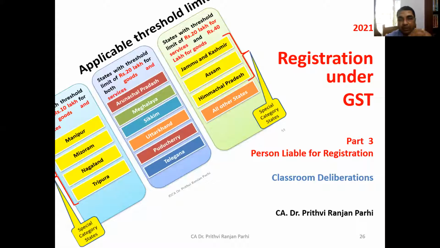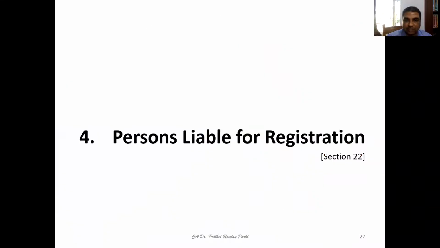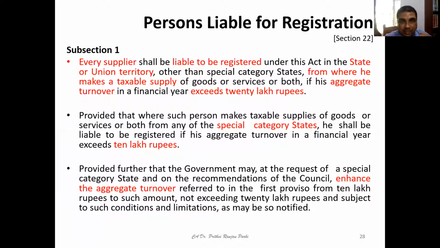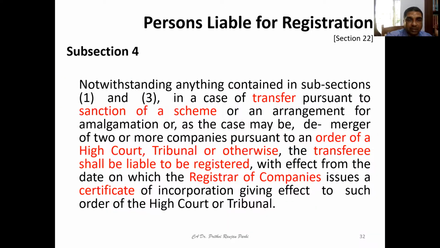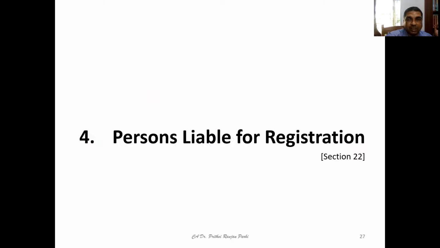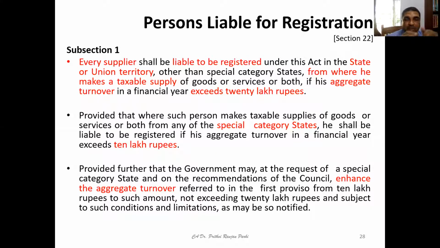In the previous session, we were discussing the concept of persons who are liable for registration. That discussion is not complete. We'll be discussing that. Once again, let us recapitulate first of all who are the persons liable for registration. For that, we have to visit section 22 of the CGST Act. If you remember, certain relevant sections and connected subsections we have already discussed. So first, let us see subsection 1 of section 22.